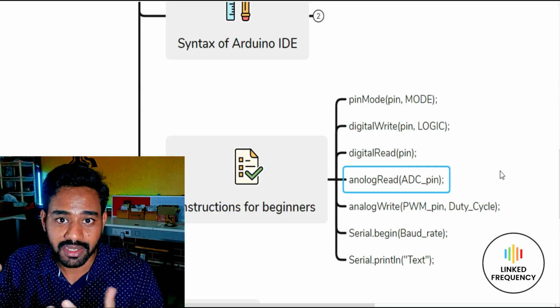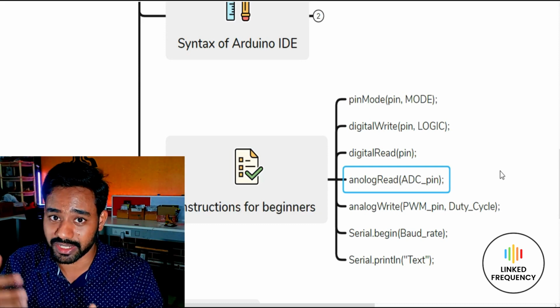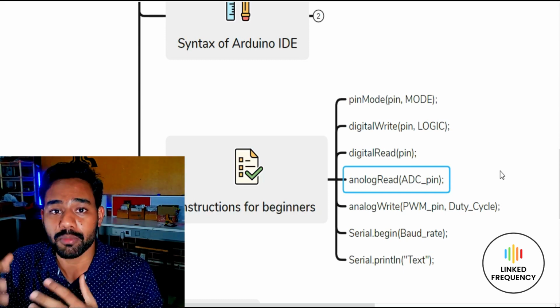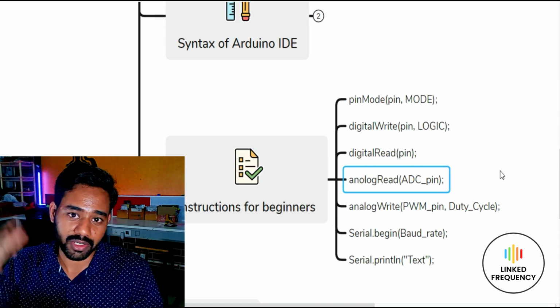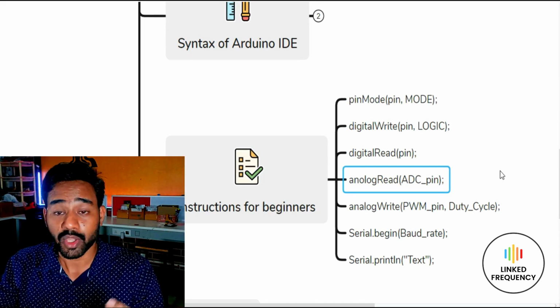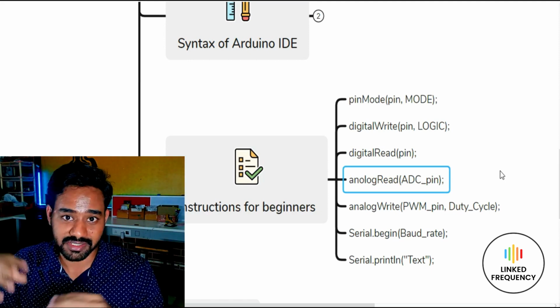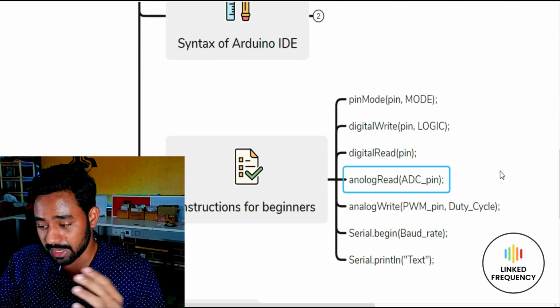Because it is not digital, it is analog. When we have an analog sensor or analog device which generates data in the form of an analog variable, like between 1 to 100 or 1 to 1023, at that time we need the analog read option, or an analog sensor input, or an ADC, which is an analog to digital converter inside.